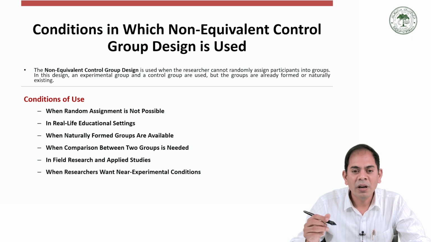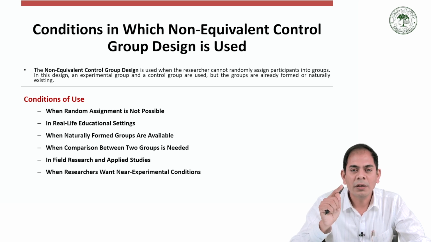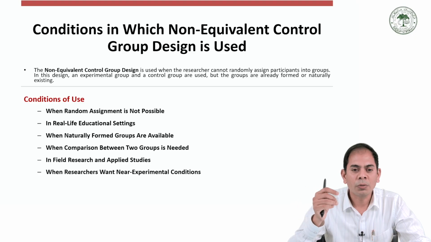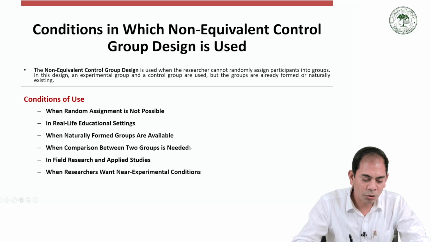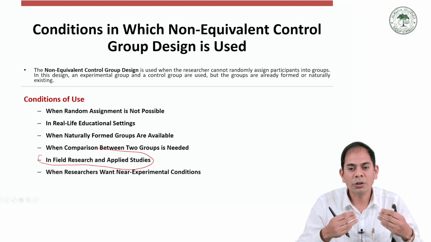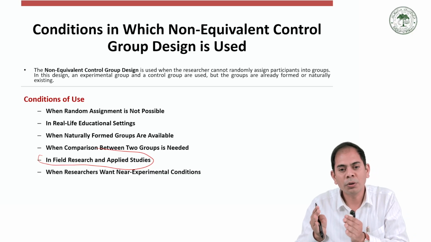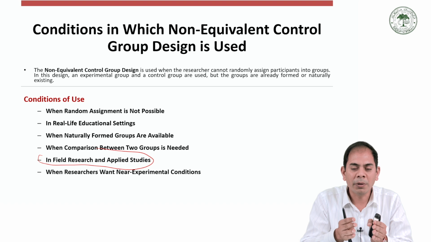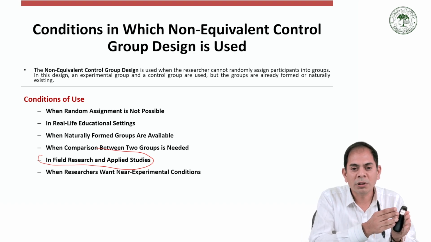Next, when a comparison between two groups is needed. Sometimes we need to compare two groups, and this research design compares the effect of the treatment between an experimental group and a control group. Next is field research, called applied studies, which is suitable for practical solutions where strict laboratory control is difficult. Sometimes we can prepare control conditions, but sometimes it is not possible. In that case, we go for the non-equivalent control group research design.